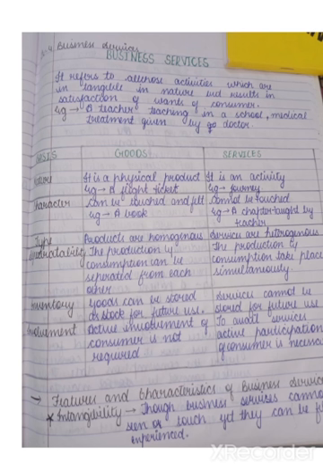Inventory: goods can be stored in stock for future use, but services cannot be stored for future use. You cannot keep a movie experience packed in a bag and watch it later. That kind of thing cannot happen in the case of services.